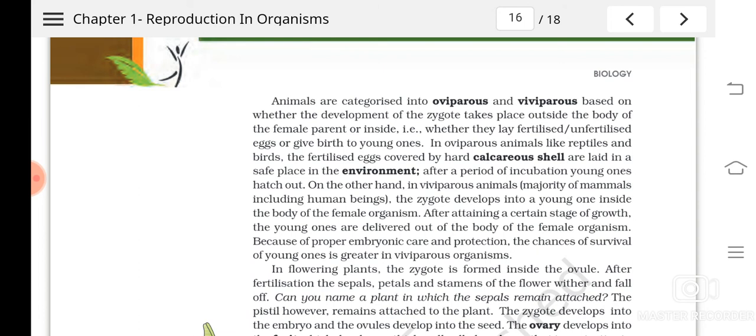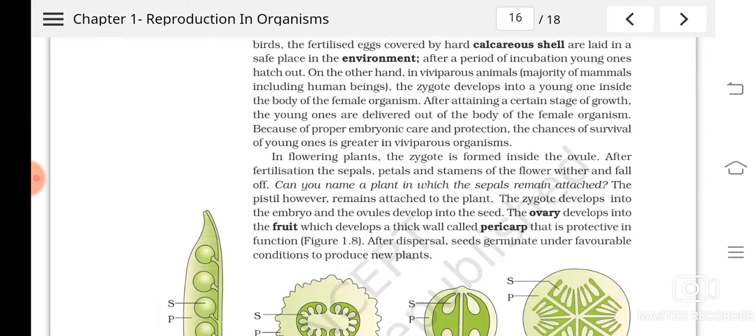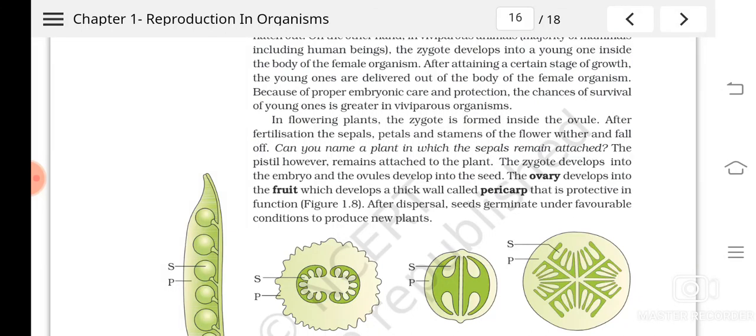Understood? So here viviparity is selected by nature, isn't it? Why? Because the young ones are getting proper nourishment and embryonic care, and because of this the survival of young ones will be much greater than in oviparous organisms. Is it clear? So in this way animals are classified into oviparous and viviparous.